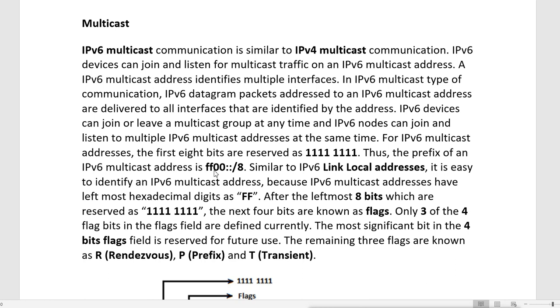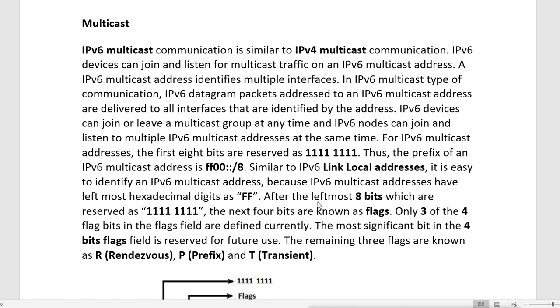FF, and the rest of the bits are 00. So it is /8, that means the first 8 bits are reserved. Similar to IPv6 link local addresses, it is easy to identify an IPv6 multicast address because IPv6 multicast addresses have the leftmost hexadecimal digits as FF, and after the leftmost 8 bits which are reserved as all on, the next 4 bits are known as flags.